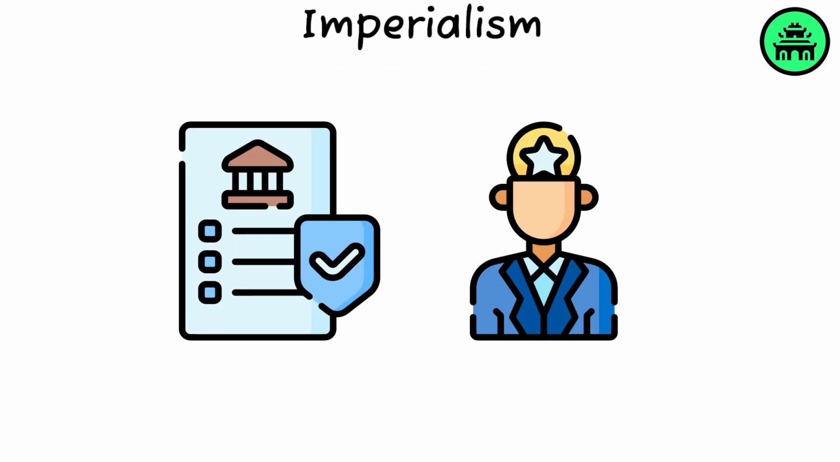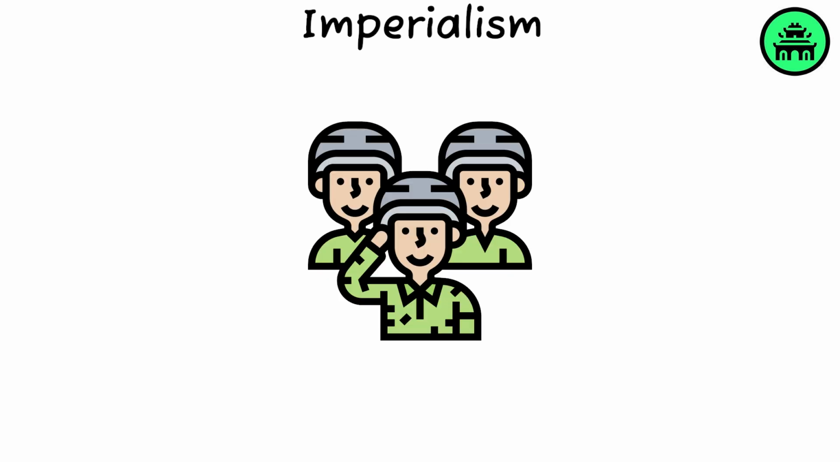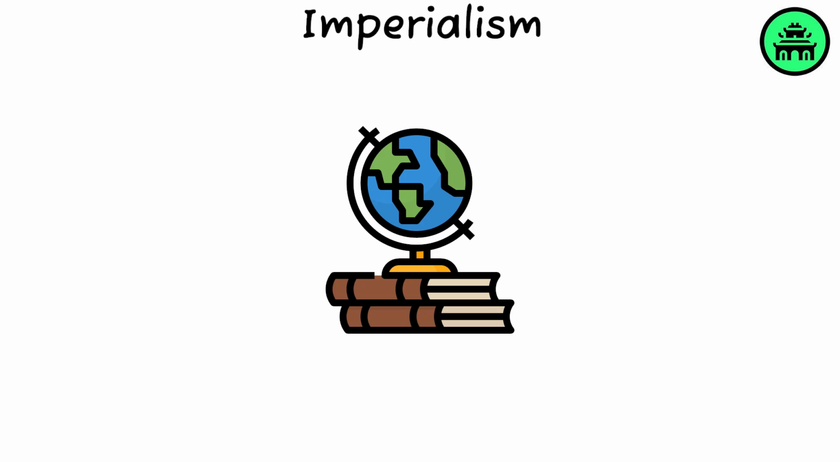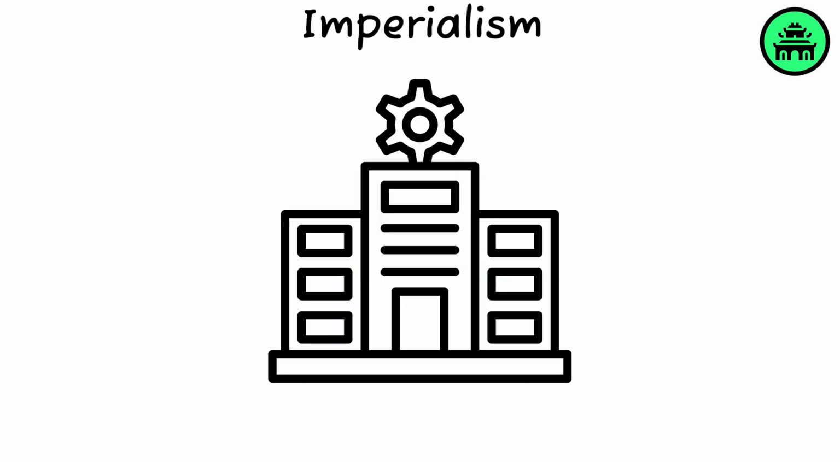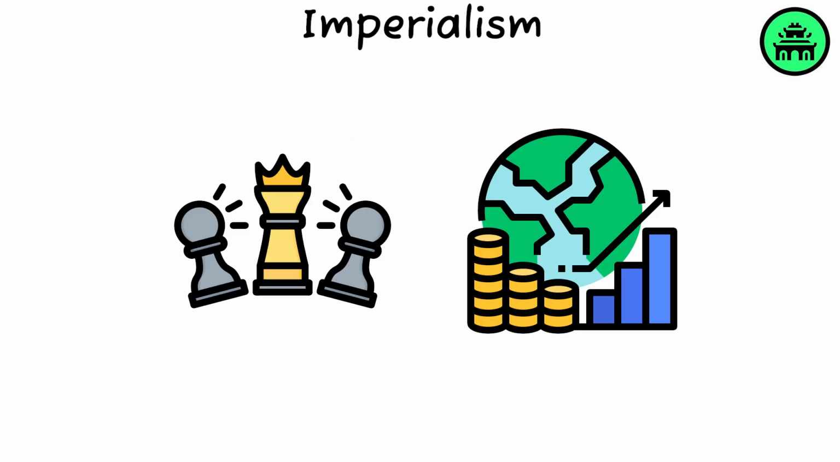Imperialism. Imperialism is a policy or ideology where a country extends its power and influence through colonization, the use of military force, or other means. Historically, imperialism led to the establishment of empires, such as the British Empire, which controlled vast territories and populations across the world through dominance and economic exploitation.